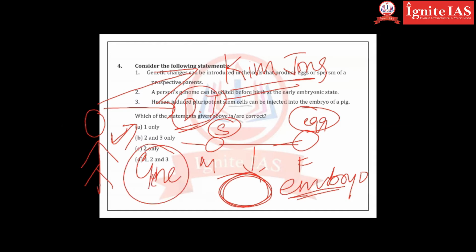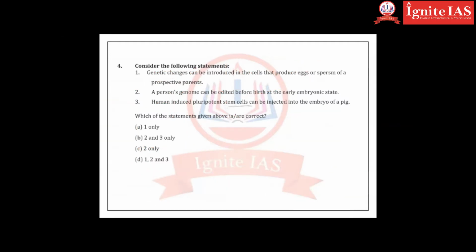DNA is a larger one, a gene is a smaller one. Introduce the gene into the sperm and egg of the male and female, and you will get the same characteristics. It doesn't mean he will have the same attitude, that might be different, but physical features will be the same. That is called genetic engineering. That can be done. One is correct.